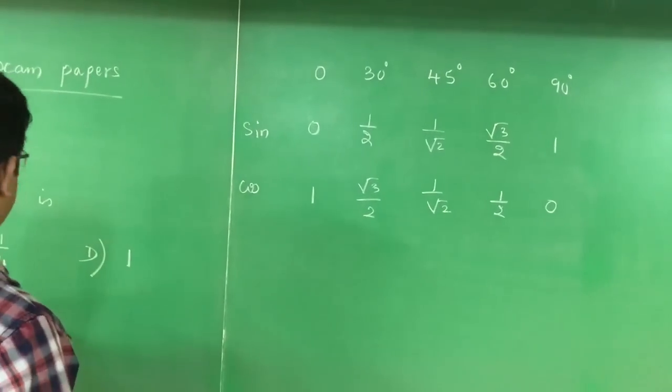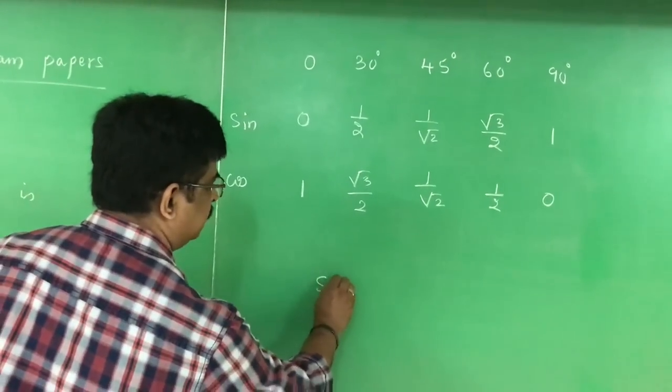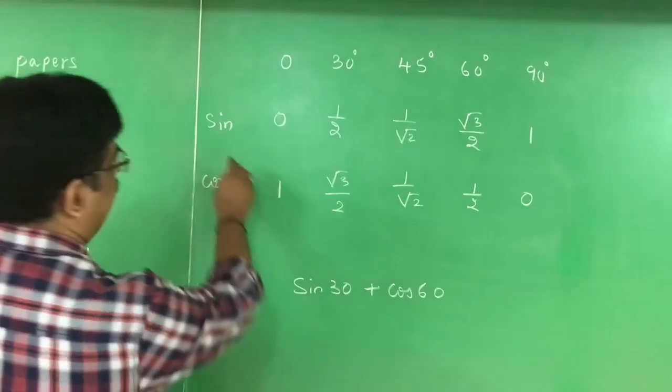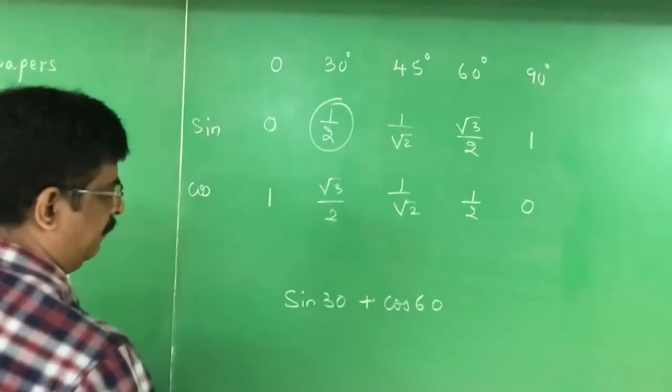Now what is given? Sin 30 plus cos 60 you have to calculate. Sin 30 is half.